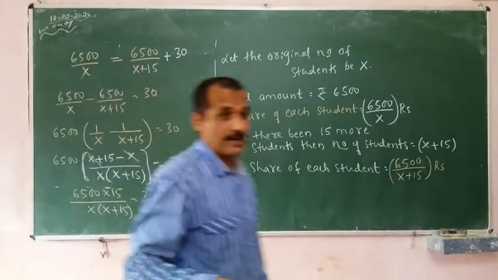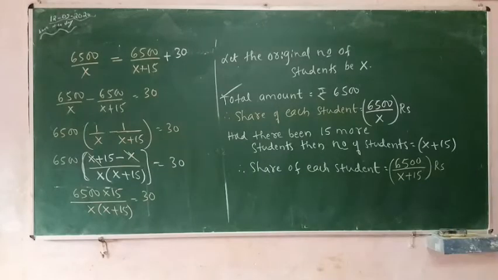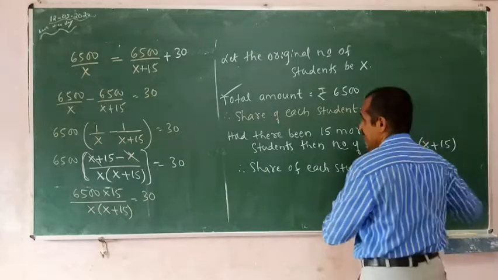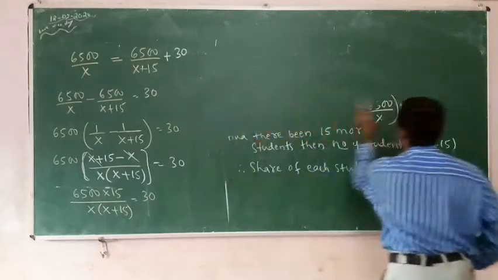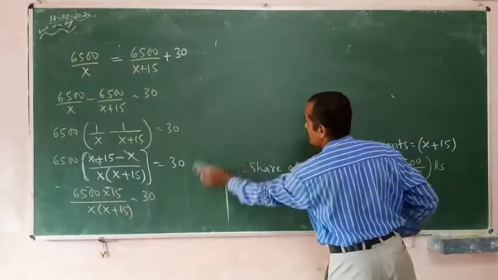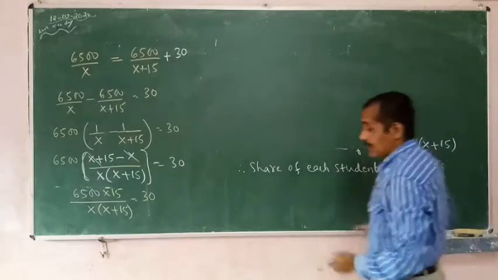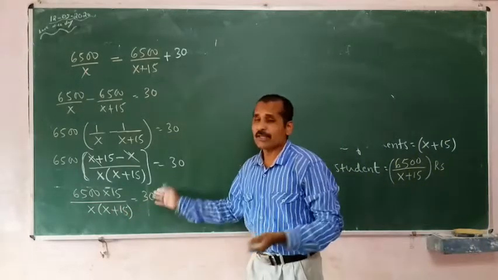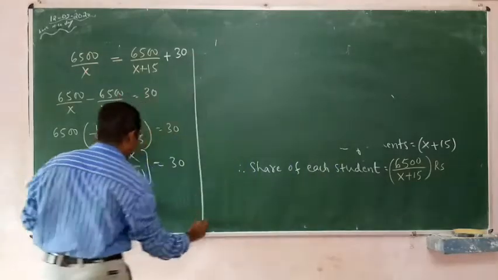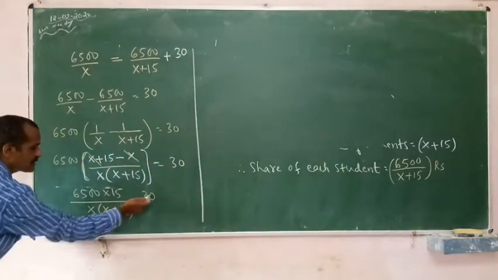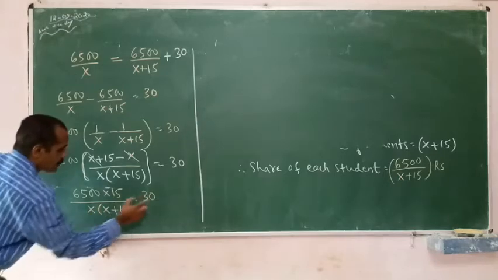See how I will simplify. Let me simplify this. If you entirely cross multiply, it will be again a lengthy process. I will make it a simple method. What I am doing, this 30 I will bring to the denominator, and this I will take to the numerator.